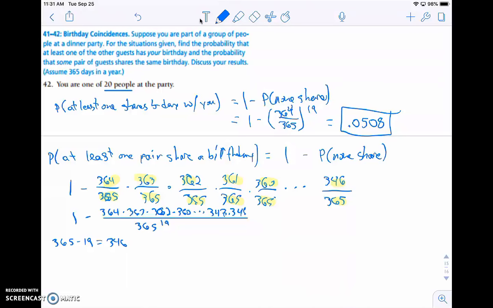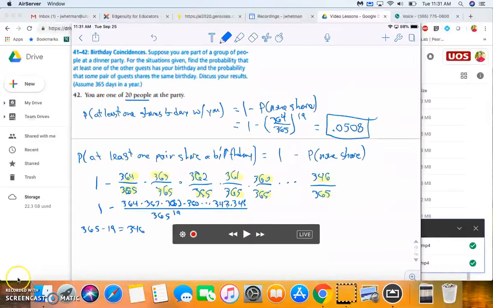And that's going to be the probability that at least one pair in the group shares a birthday. I've got to run this through my calculator real fast because it's giving me an overload here, so I've got to find a different calculator that can do it. Give me 1 second, and I'll be right back.